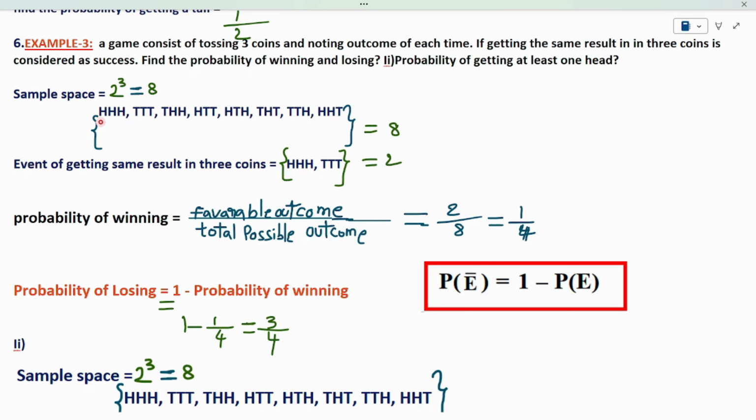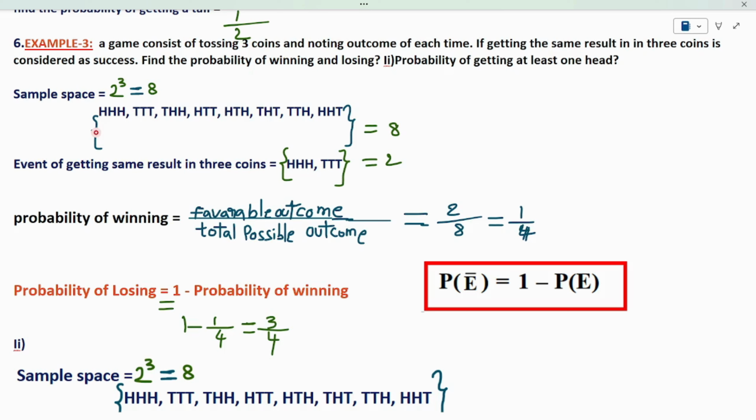The 8 possibilities: head, head, head, which means the first coin will get head, the second coin will get head, and the third coin also will get head. This is one possibility. The second possibility is the first coin will be tail, the second coin also tail, the third coin also tail. In this manner, I have 8 possibilities in total. In the third outcome, the first coin can be tail, the second coin head, the third coin head. Another possibility: the first coin can be head, the second coin tail, the third coin tail.